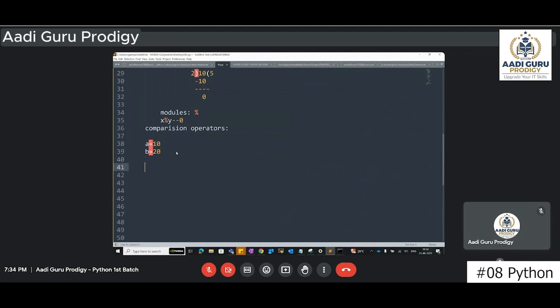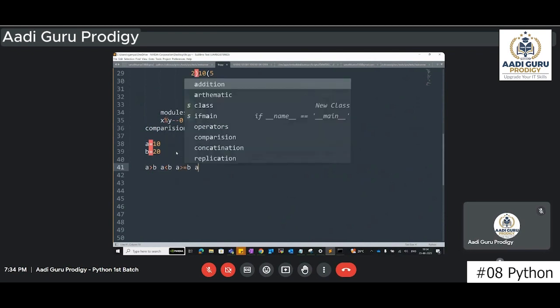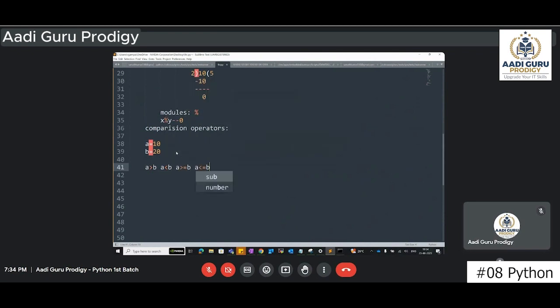Comparing means, in mathematics, if you remember from your school days, you might have seen this: A greater than B, A less than B, A greater than or equals to B, A less than or equals to B. Have you heard about this?